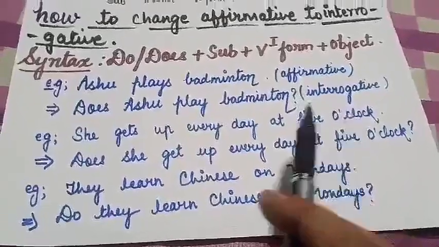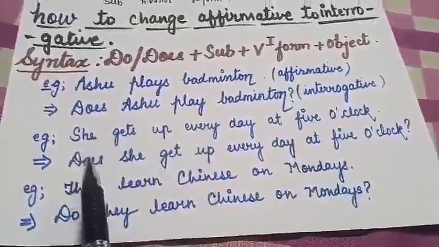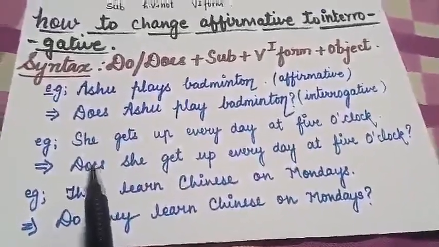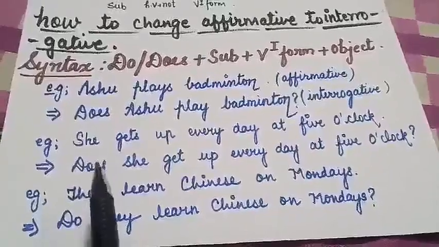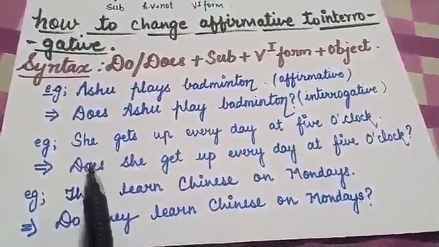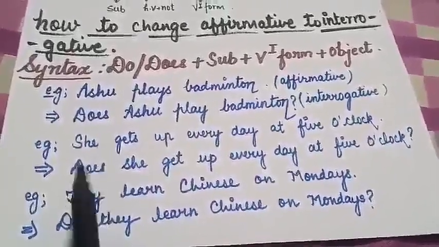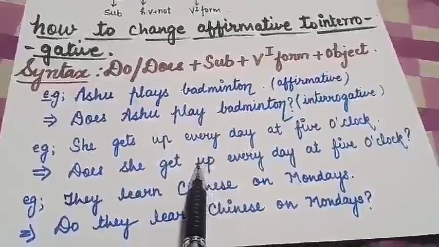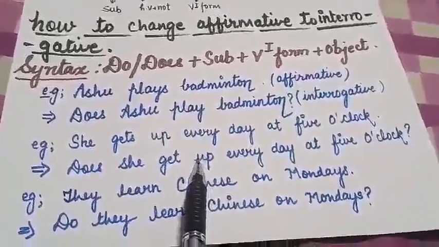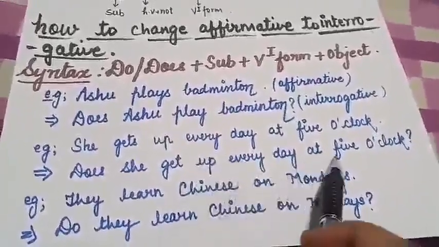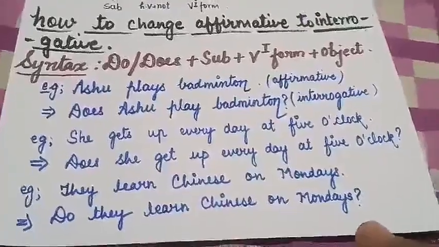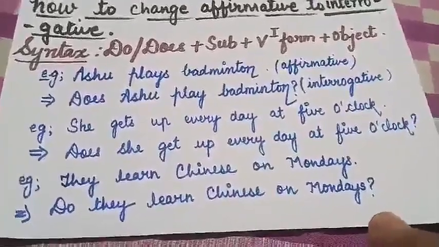Now, children, according to the subject, we will put does. In the beginning, we'll start the sentence by writing the helping verb only. Then the subject, then again the verb first form without s or es. Every day at 5 o'clock will remain the same. I hope you all are getting it, children.